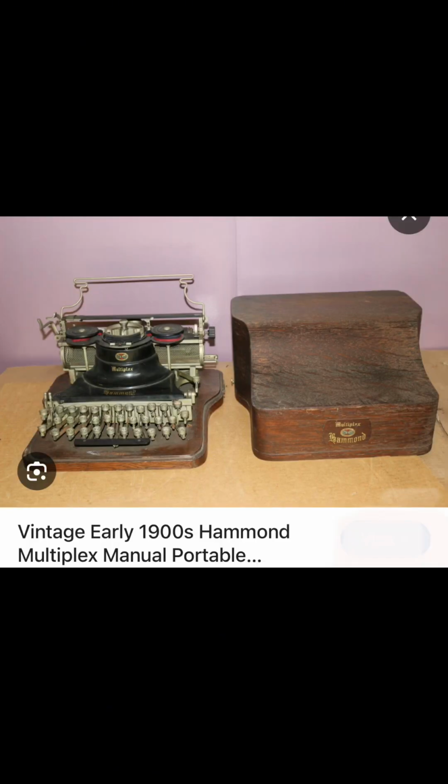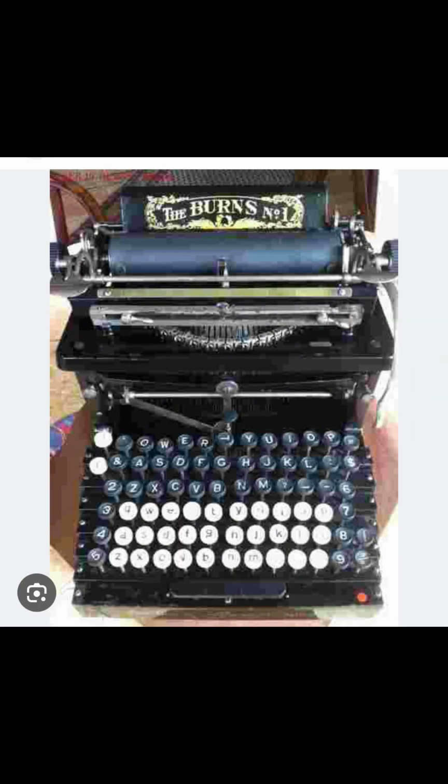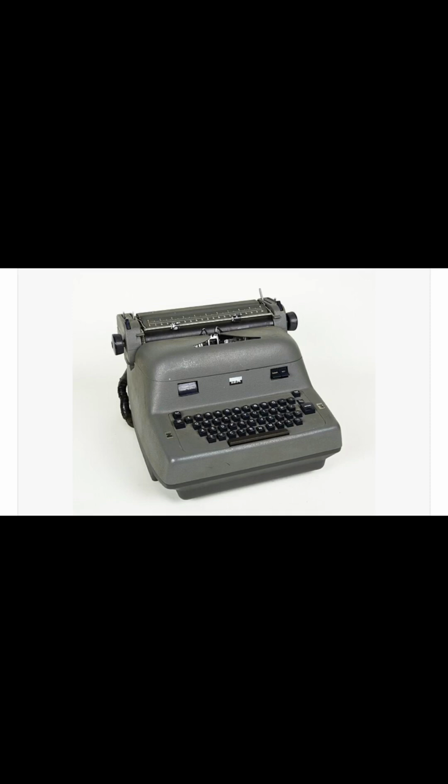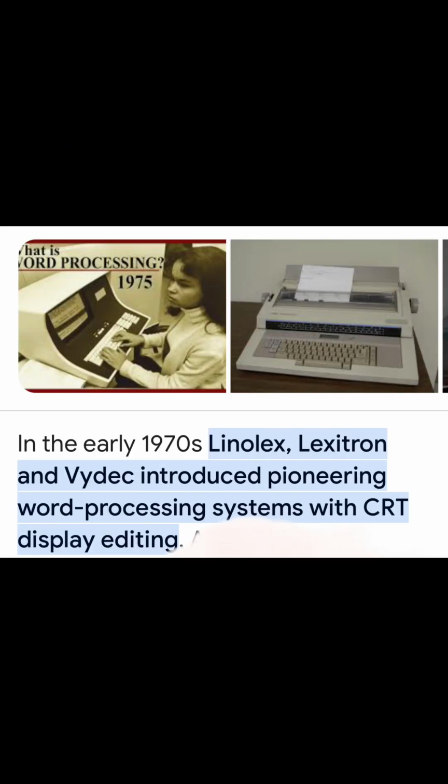In 1900 to 1920, portable typewriters were introduced, aimed at writers and journalists. In 1920 to 1930, typewriters gained more features such as backspace keys and tabulation. In 1930 to 1960, the first electric typewriter, called Electromatic, was introduced. This was later acquired by IBM. After that, in the 1970s to 1980s, word processors and personal computers replaced them.